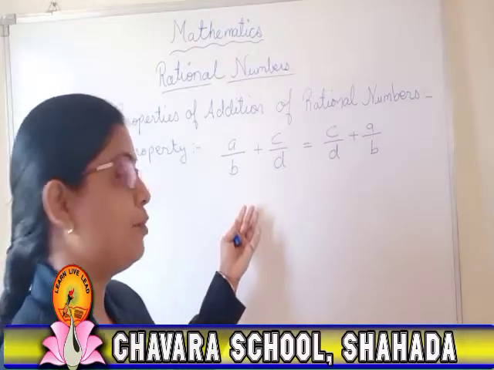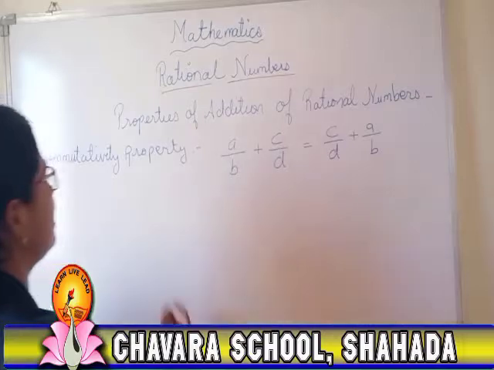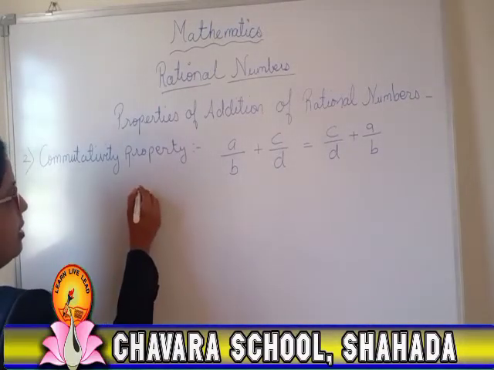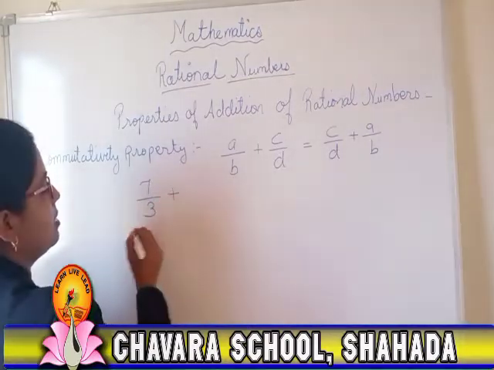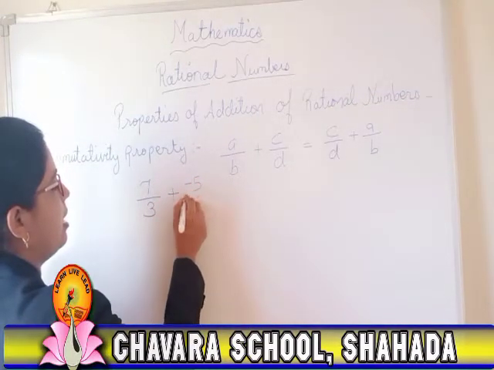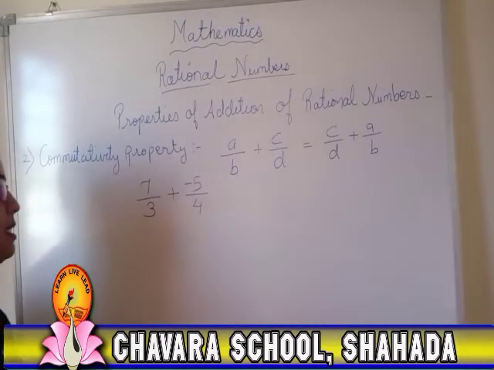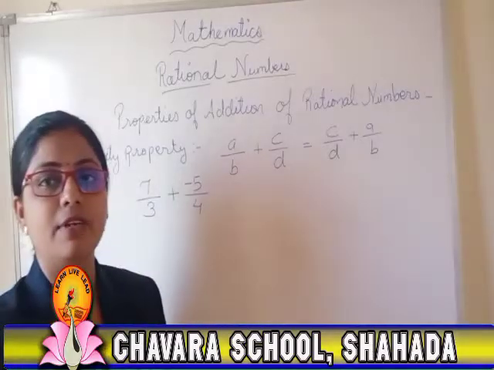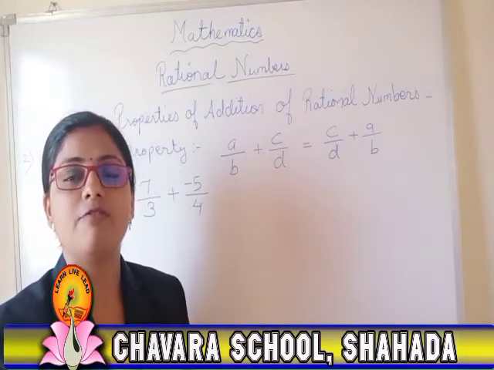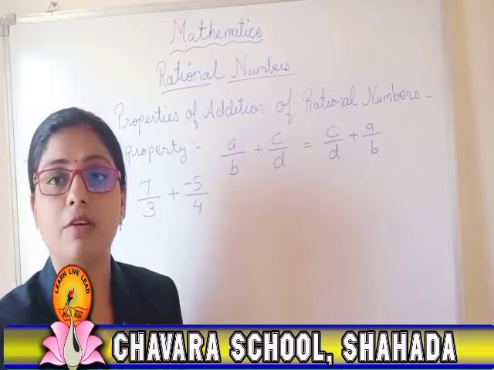Okay. To prove that, we will have one example. Suppose the numbers are given to you as 7 upon 3 plus negative 5 upon 4. Suppose this example is given, and it is asked to verify the commutative property here. So how will you verify it?